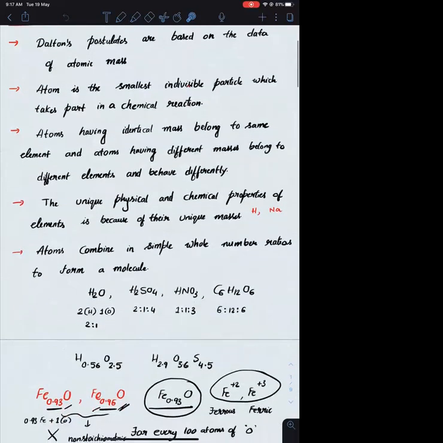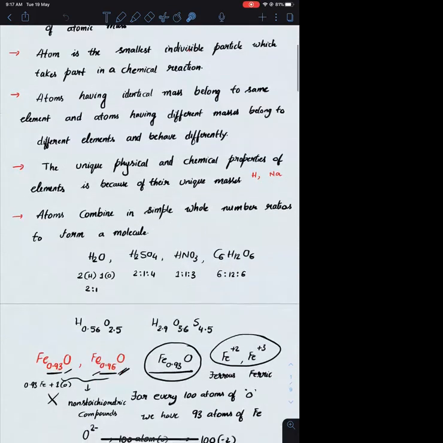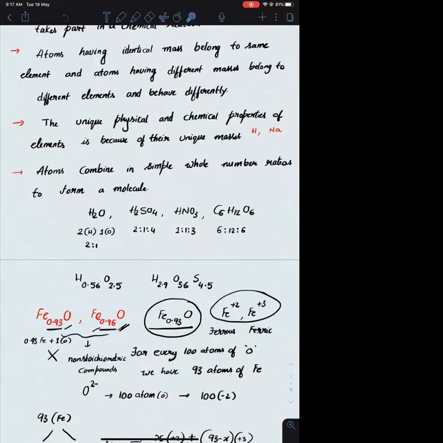And based on mass, he said that atoms having identical mass must belong to the same element, and atoms having different masses must belong to different elements. And the unique physical and chemical properties of the elements are because of the unique masses of different elements. All the properties are based on the masses, according to him.